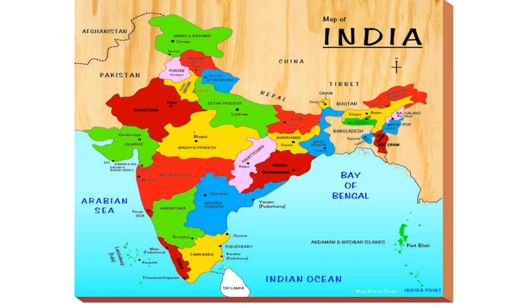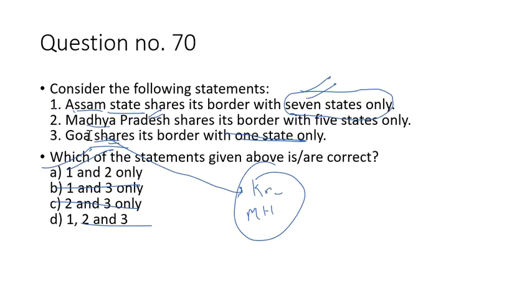Let me show it on the map. About Madhya Pradesh, it shares border with 5 states: 1, 2, 3, right, 4 and 5. These are the 5 states. When it comes to Assam, this is Assam. It shares border with 7 states: 1, 2, 3, 4, 5, right, 6 Meghalaya and 7 West Bengal. Goa shares with 2 states, Karnataka and Maharashtra. So this statement would be wrong, and 1 and 2 are correct.